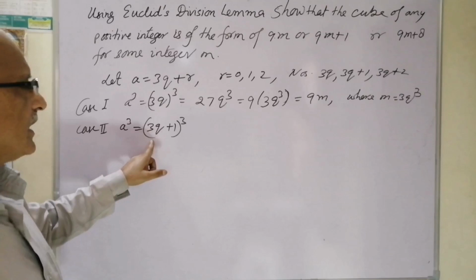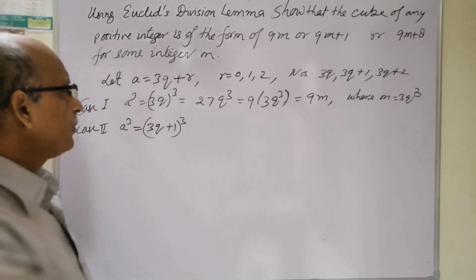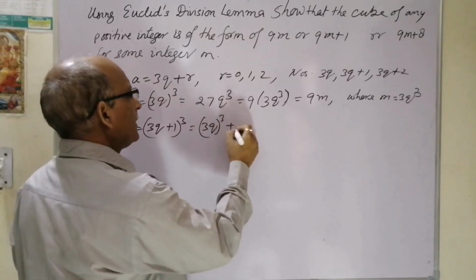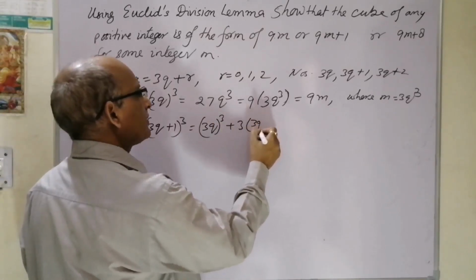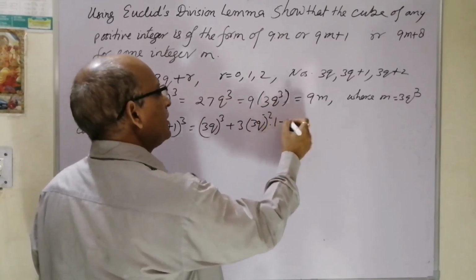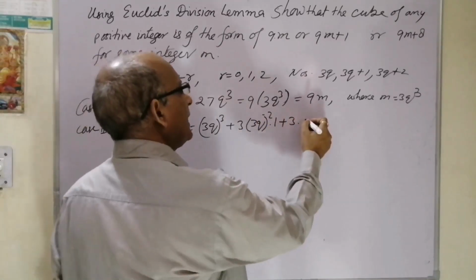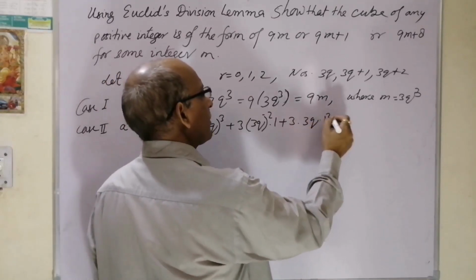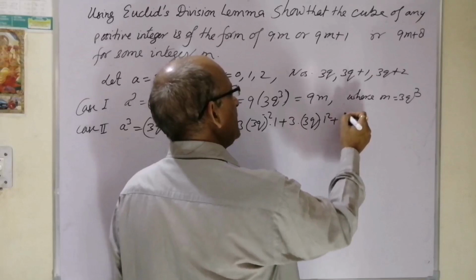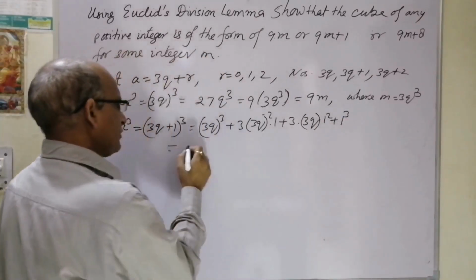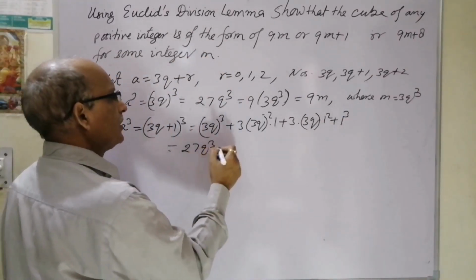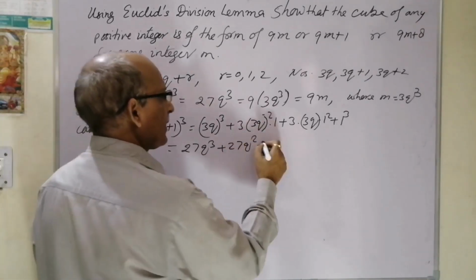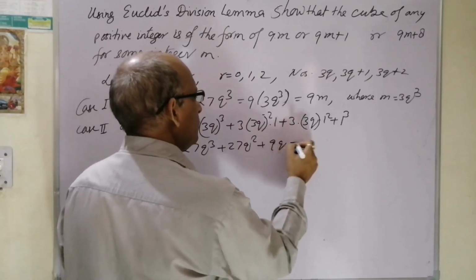3q plus 1 cube is a plus b whole cube. A plus b whole cube means a cube plus 3 into a square b plus 3 into a b square plus b cube. So it can be written as 27q cube plus 3 threes are 9, 3 nines are 27 again, q squares plus 9q plus 1.